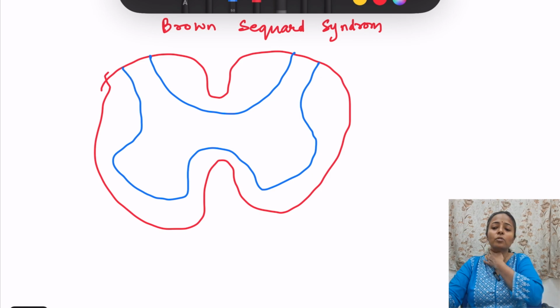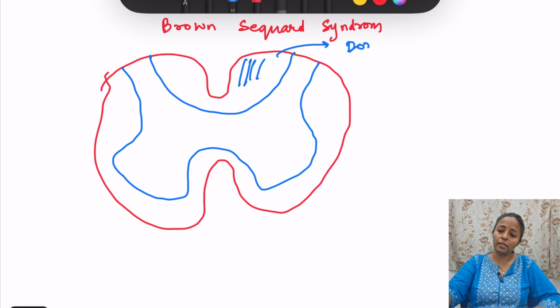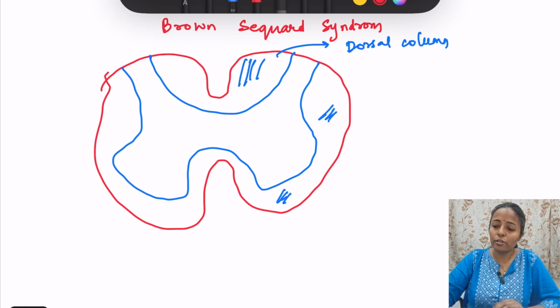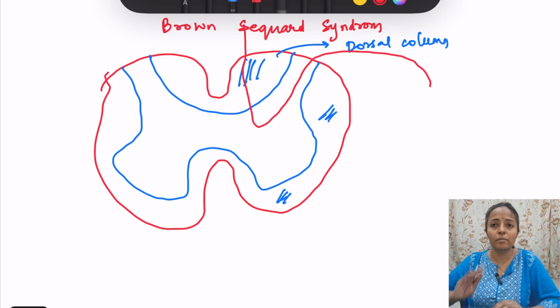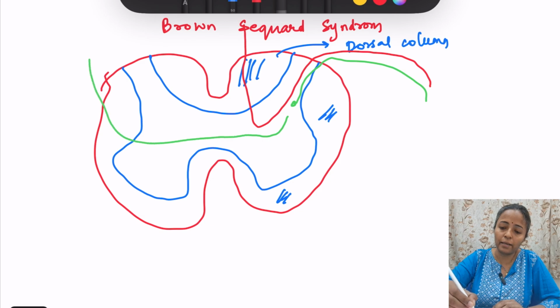Okay, so now we have talked about ascending tracts and descending tracts. In ascending tracts, here it is the dorsal column which is carried, and anterolateral column is here. Okay. Now look at this a little: that dorsal column, it enters like this and passes like this. Anterolateral column, it enters like this, synapses here, and crosses to the opposite side and climbs like this.